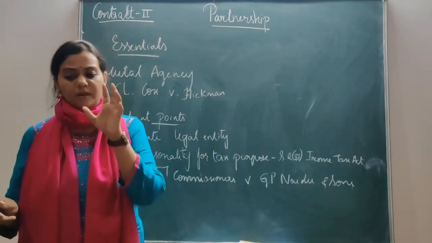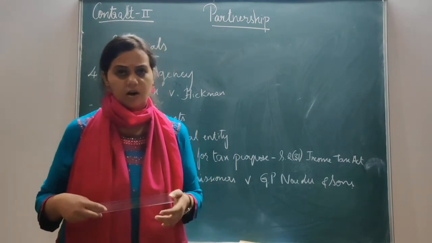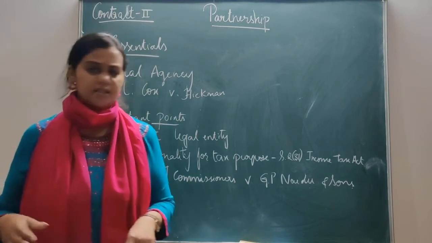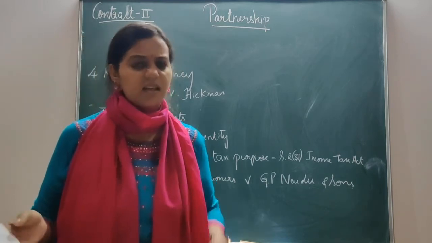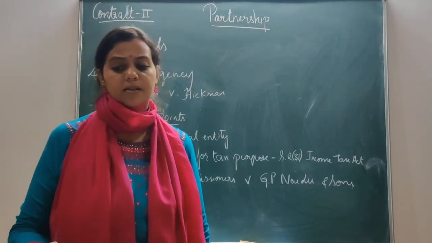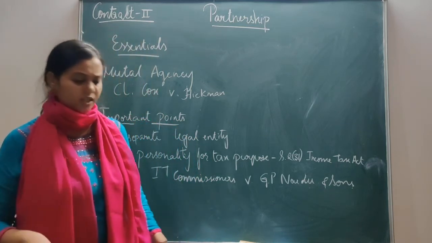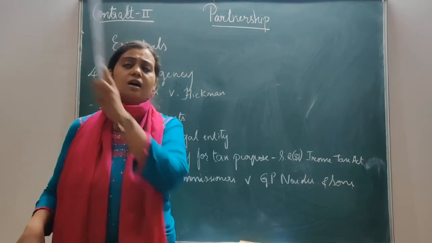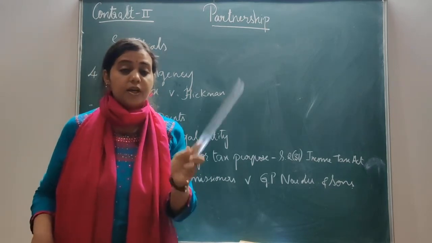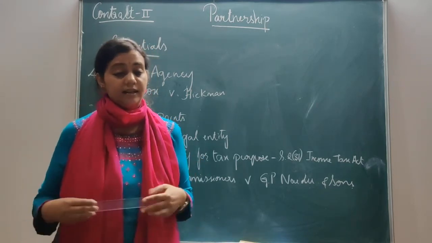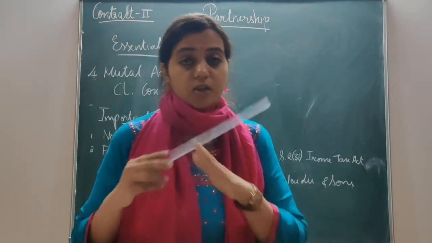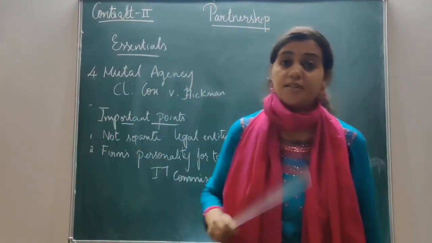The trustees were merely the agents of Smith and Sons company, but they were not the principals. Smith and Sons company were not the principals, and there was no mutual agency. Who appointed the trustees? It was the creditors, 5 creditors who appointed them, right? So, there is no relation of agency at all.